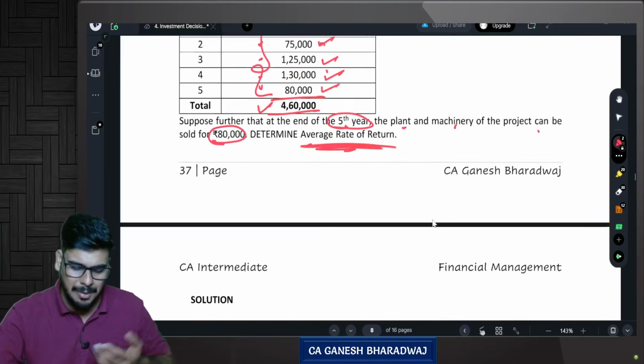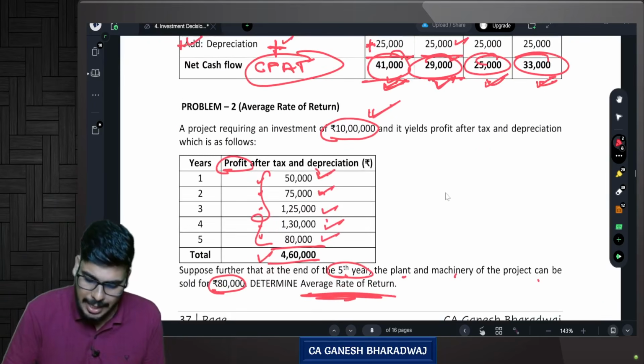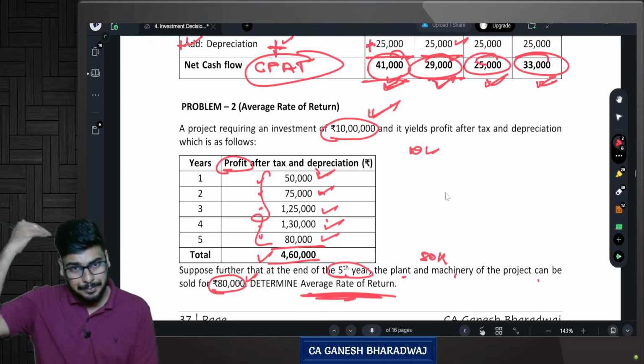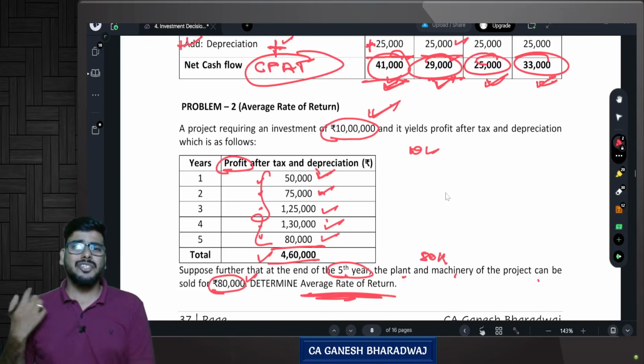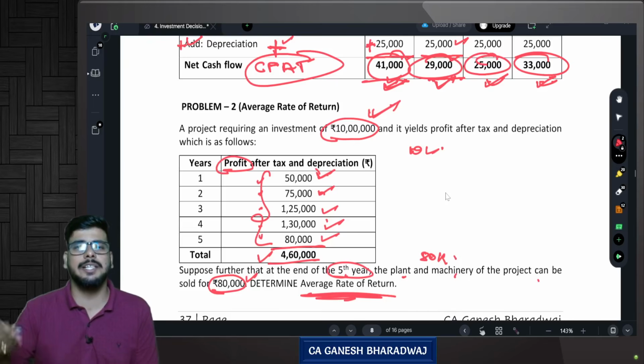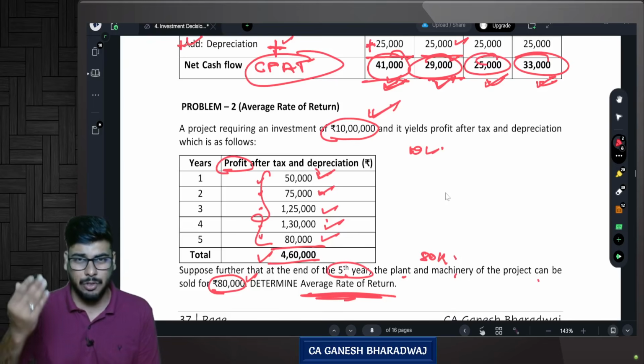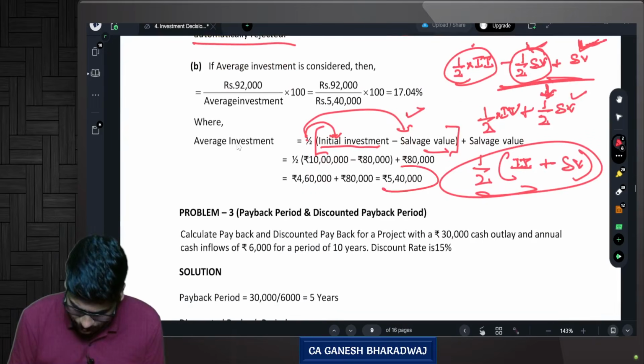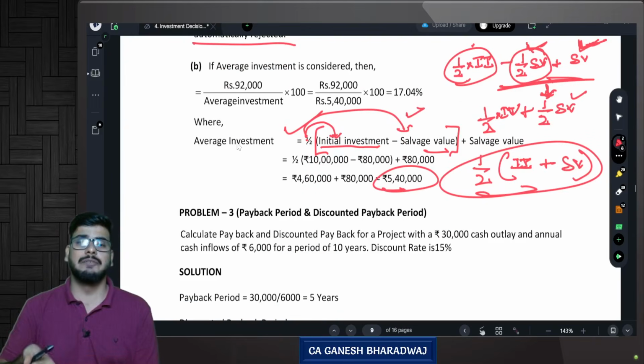In this case, you tell me, what is the initial investment? 10 lakhs, correct? What is the salvage value? 80,000. 10 lakhs is the initial investment, 80,000 is the salvage value. Average of this is how much? 10 lakh plus 80,000 divided by 2. Half of this is going to be 5,40,000. That is exactly what you get here. 5,40,000 is exactly what you get here, even if you use this formula.